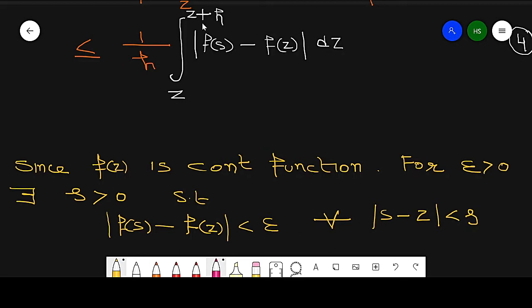Now this point is in the neighborhood of z. So it means h is less than delta.